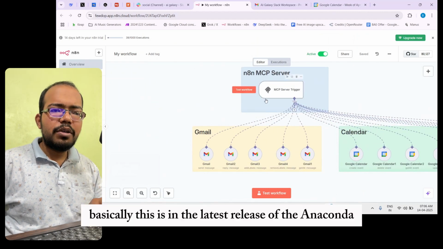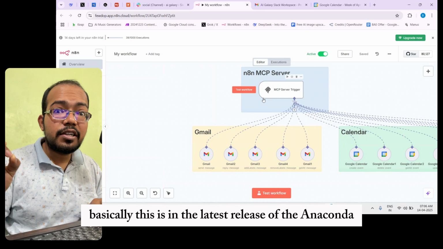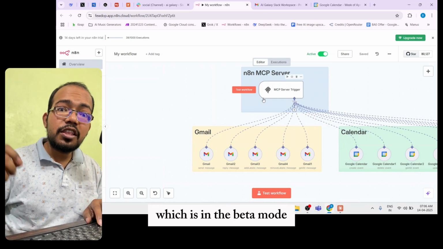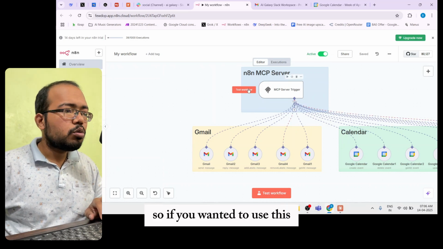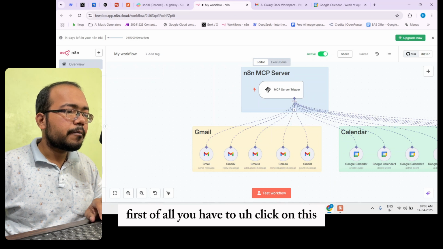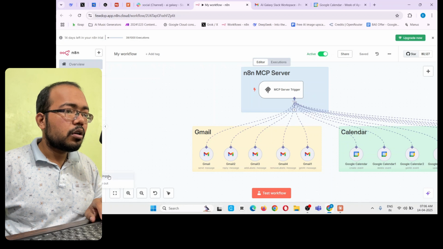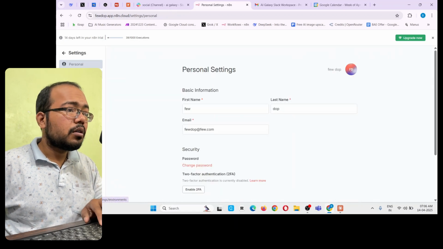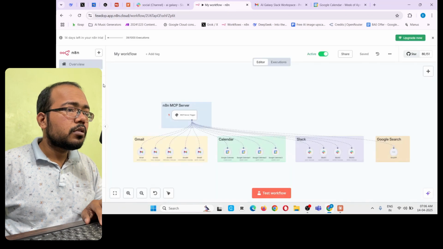So how do you do that? Basically, this is in the latest release of n8n, which is in beta mode. So if you want to use this, first of all, go to the settings.